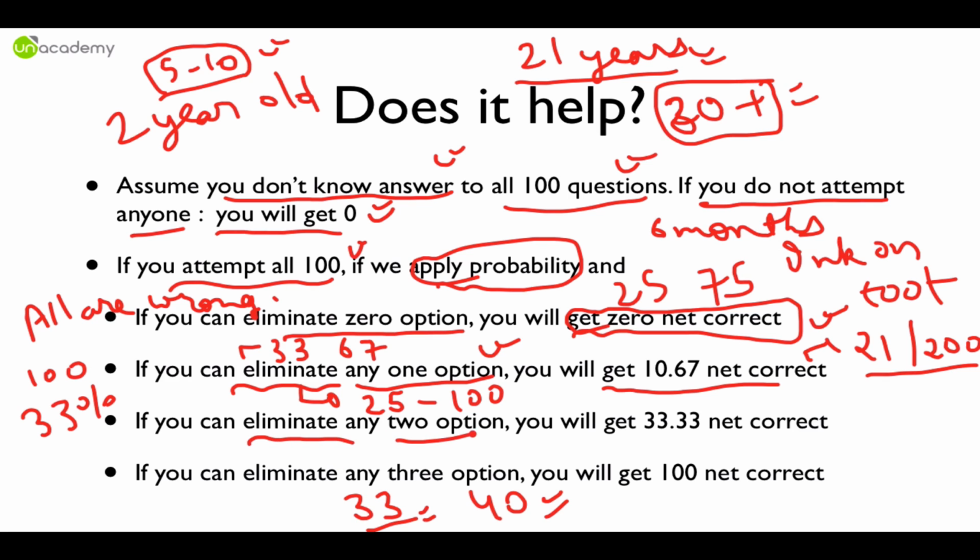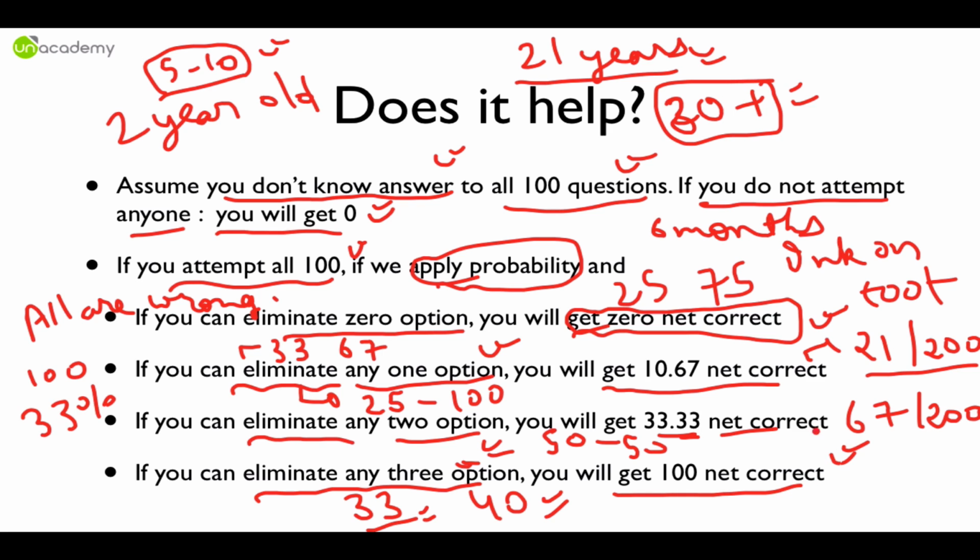If you can eliminate 2 options, you will get 50 correct, 50 incorrect, right? So you will get 33.33 net correct. That will be 67 marks sitting right there. 33% more marks. What more can you ask for? It's like a Dominos sale, yaar. And if you can eliminate any 3 options, you will obviously get all the answers correct, 100%. Till now, I don't think there should be any doubt. I have explained how the probability works.